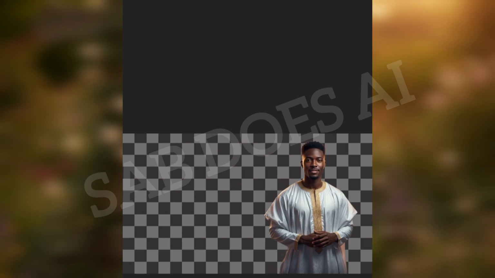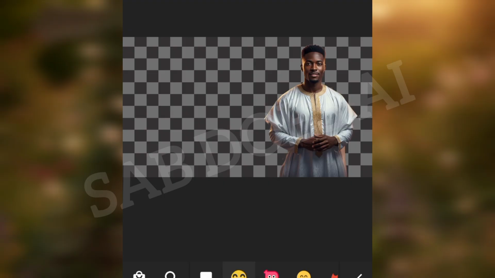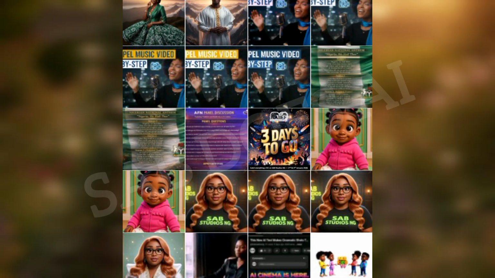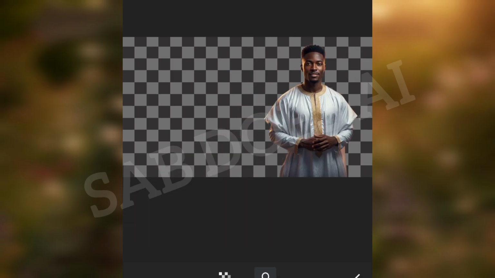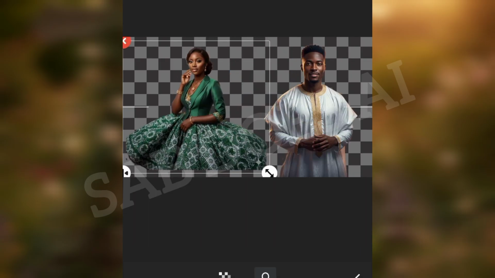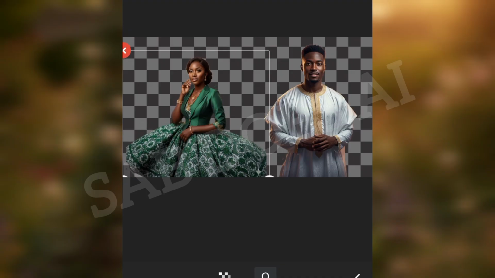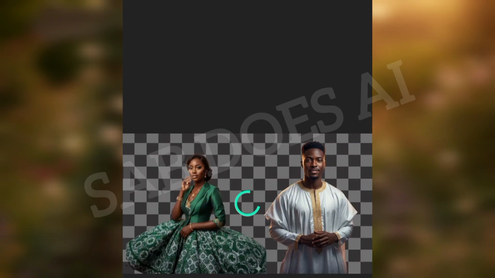So I import, then I remove the background of the entire image. So we have the two characters now on one image, but the background is removed. This is what we actually need. So try and get this step right, because it will aid your production. All right, so once we are done with this, we save it and we move to the next step,